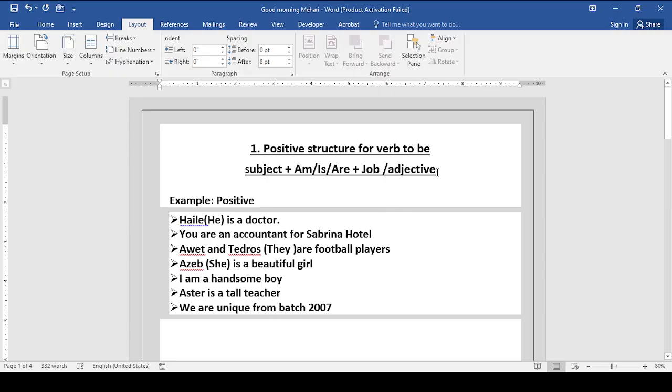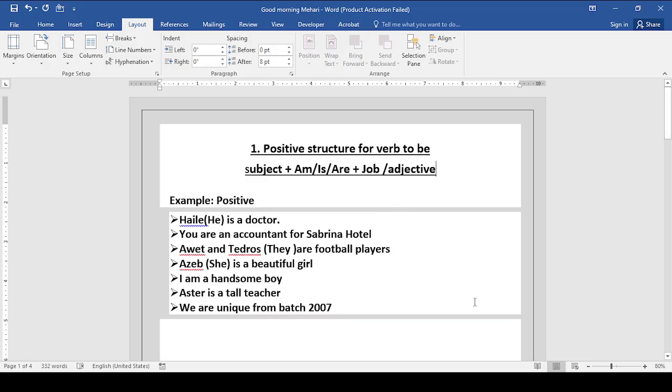So we can use this one to describe a job, to qualify adjectives or adverbs, and to describe the names of animals, places, and other things.